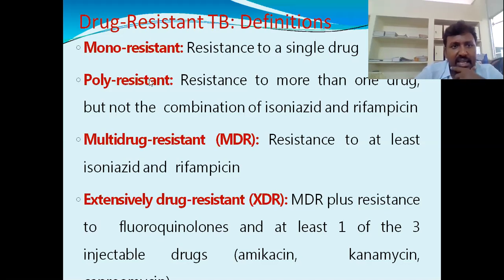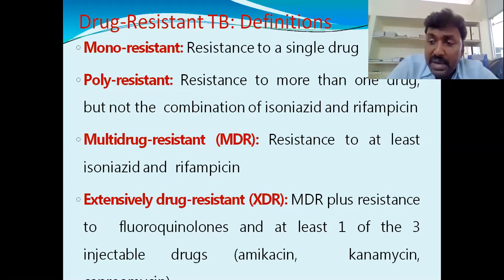So these are the drug resistant tuberculosis. When Mycobacterium tuberculosis gets resistance to the drug, that is called drug resistant tuberculosis. Mono-resistant means resistant to a single drug. The bacteria gets resistance to only one drug, either isoniazid or rifampicin or pyrazinamide or ethambutol.